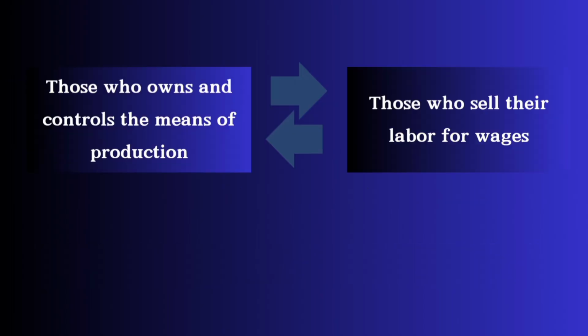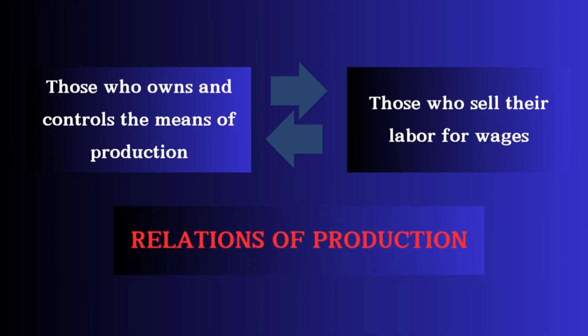That is, those who owns and controls the means of production and those who sell their labor power for wages. And this is why it is called the relations of production, because it defines the relationship between these two. It is this relationship between those who control the means of production and those who sell their labor power for wages that defines how wealth is created and distributed in the society.